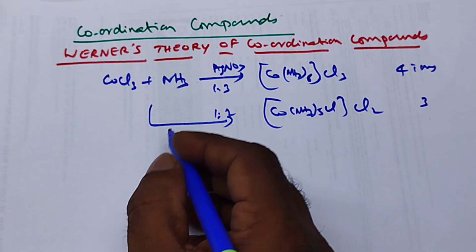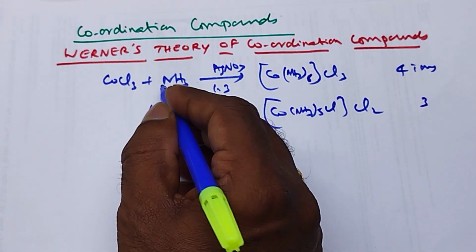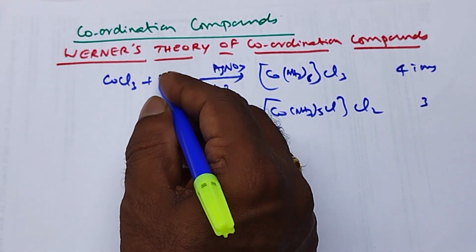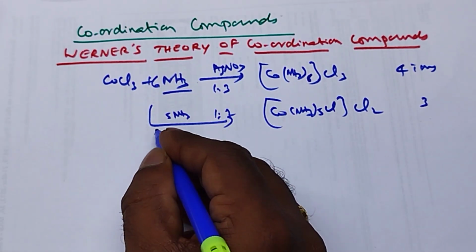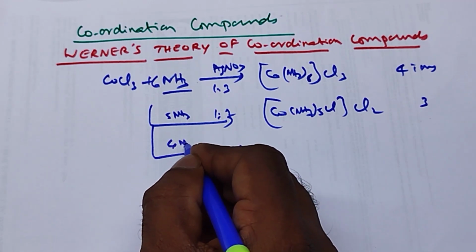Similarly here, we have to change the number of molecules of ammonia. Here it is 6 molecules of ammonia, here 5 molecules of ammonia, then here 4 molecules of ammonia.